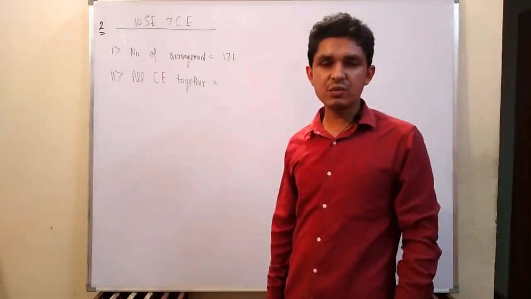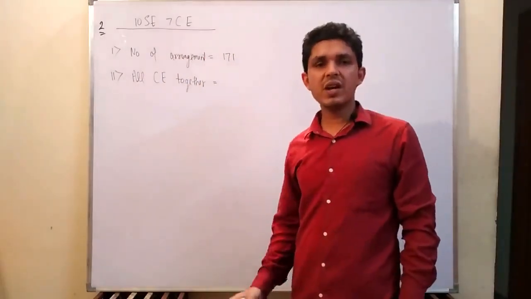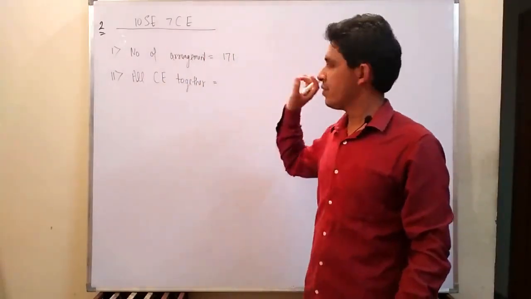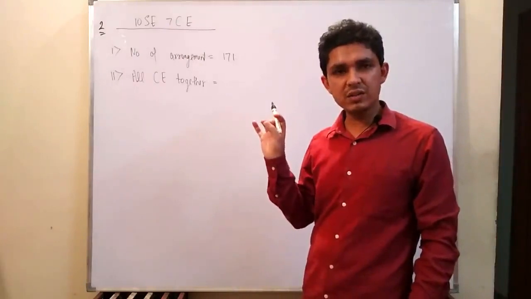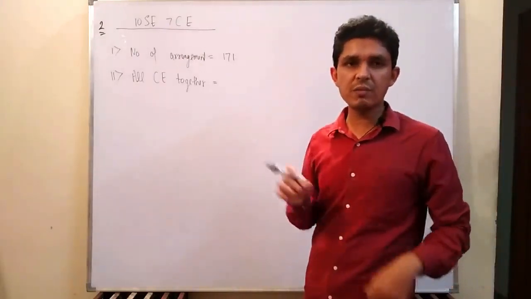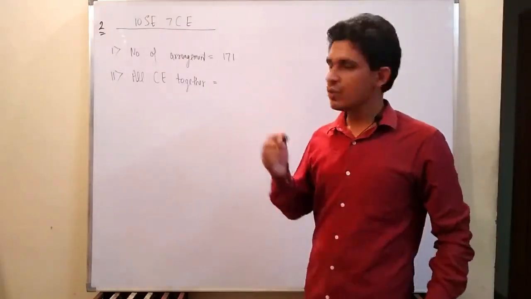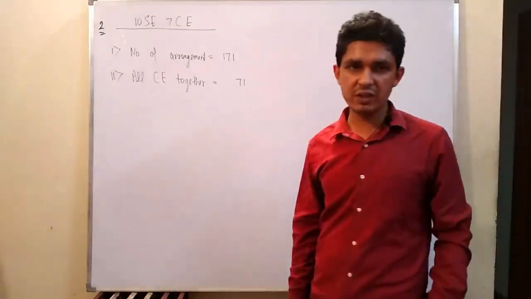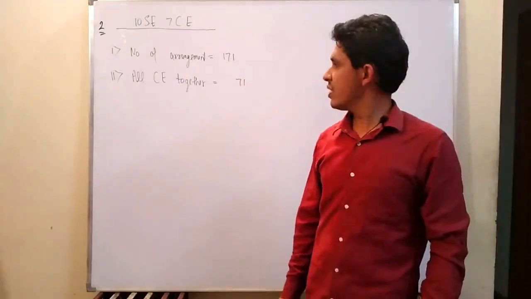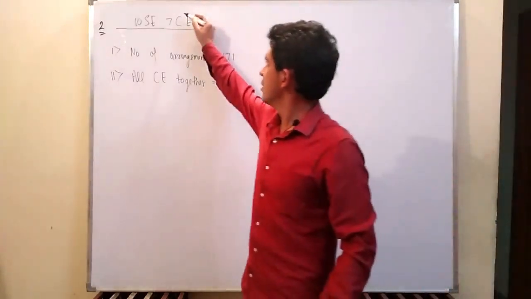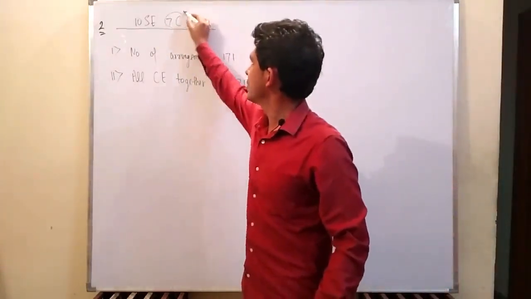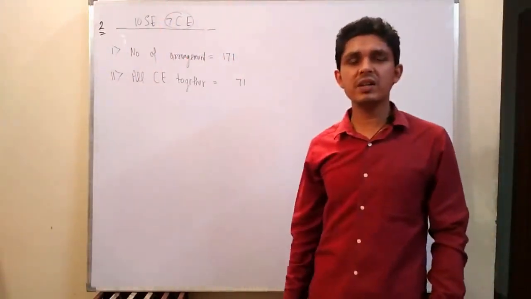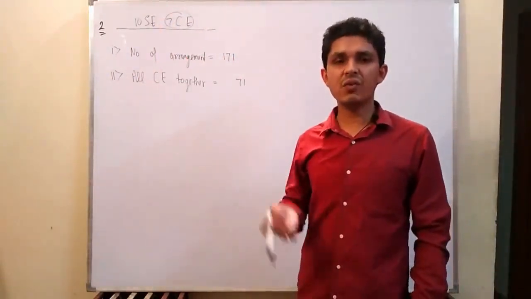All the civil engineers together. For this, we first have to arrange all the civil engineers. The total number of civil engineers is 7, so they can be arranged in factorial 7 ways. Now this group of 7 civil engineers will be arranged with 10 software engineers.